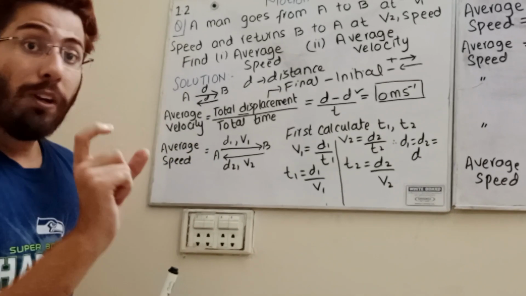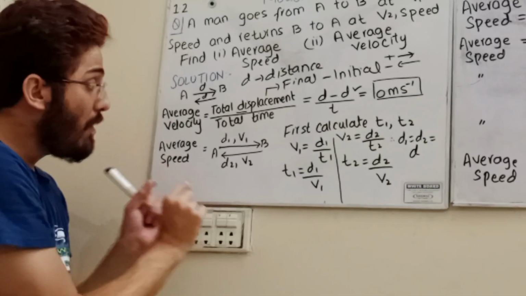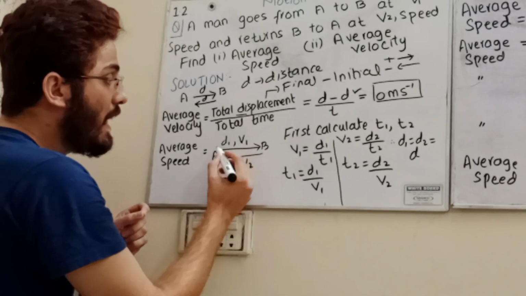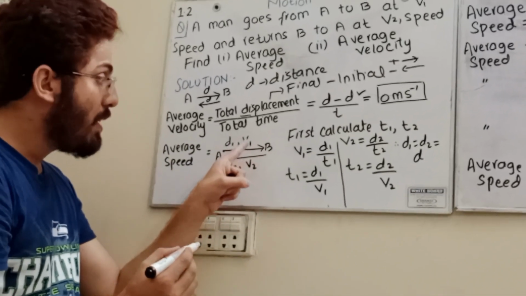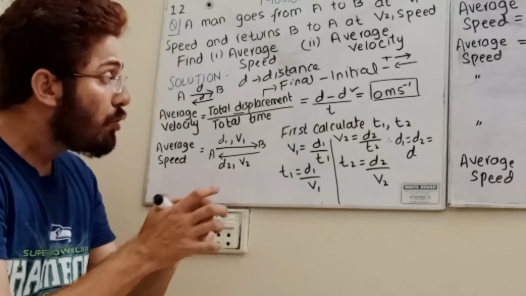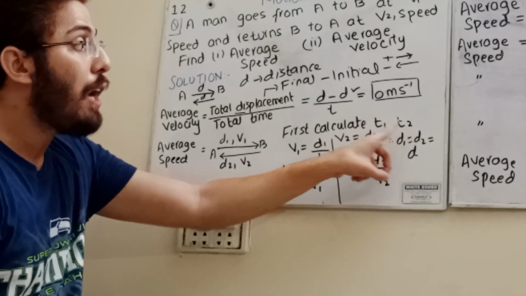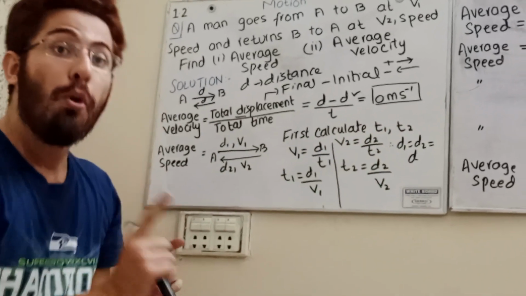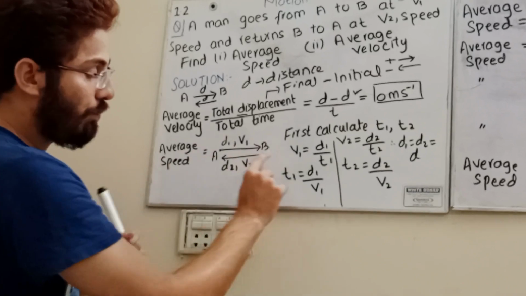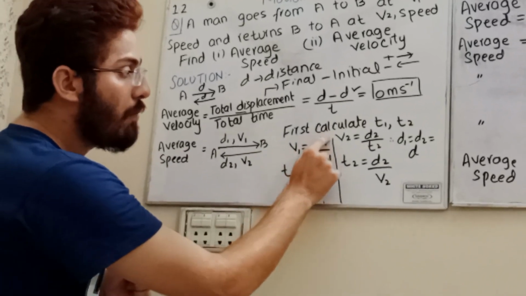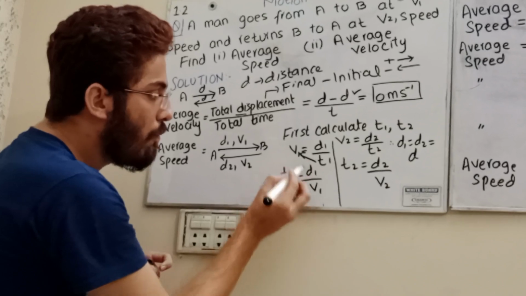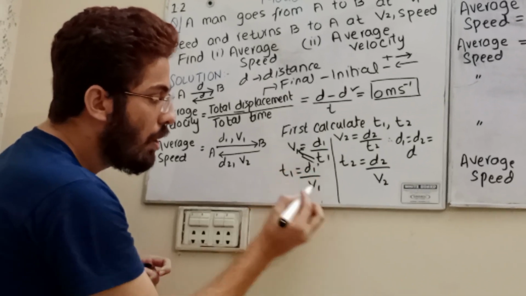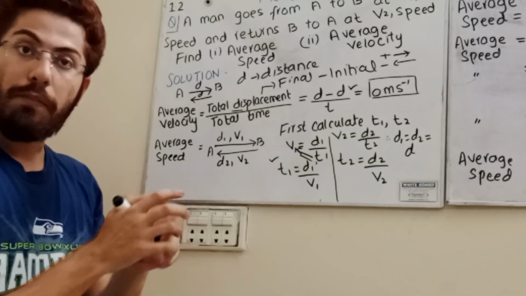Now children, focus on average speed. Average speed means a person goes and covers distance D1 at speed V1. First, students, remember you need to calculate the time. V1 is equal to D1 upon T1, so T1 equals D1 upon V1.